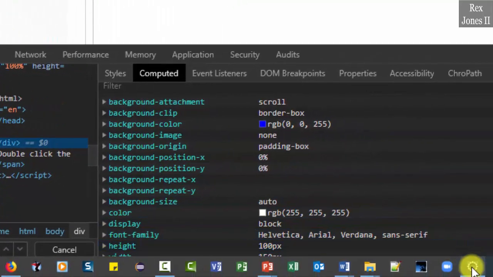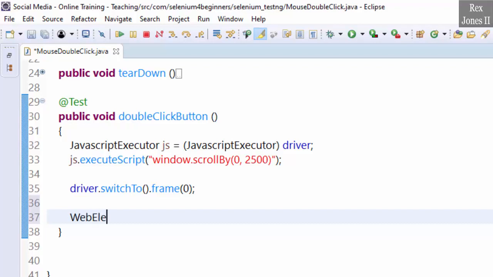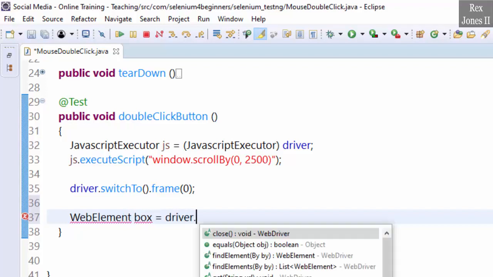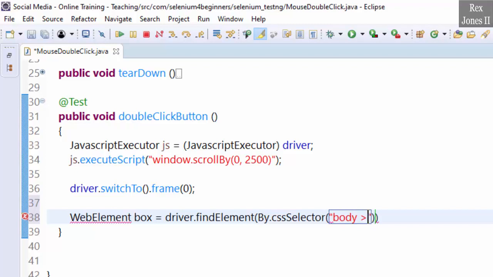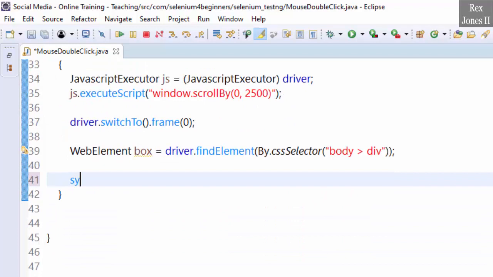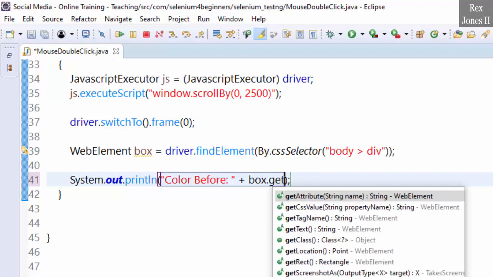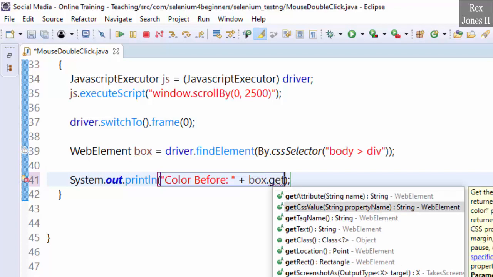Back to Eclipse, find the box. WebElement box equal driver dot findElement by CSS selector body angle bracket div. Now print the color. Sys out, color before, box dot getCssValue.